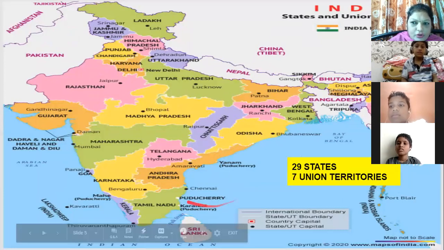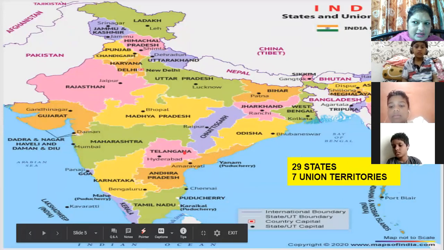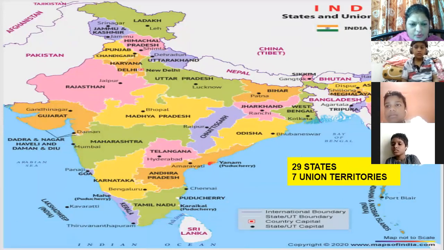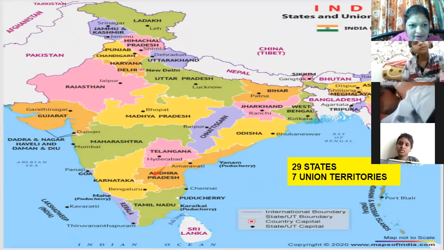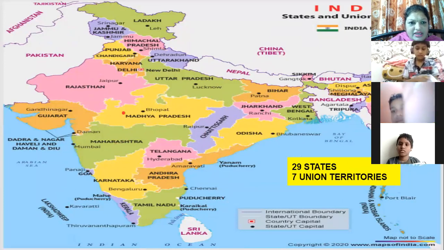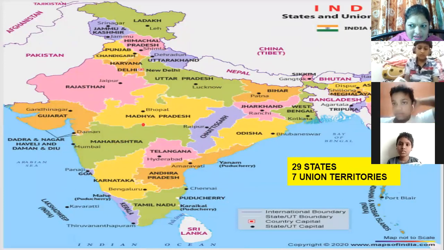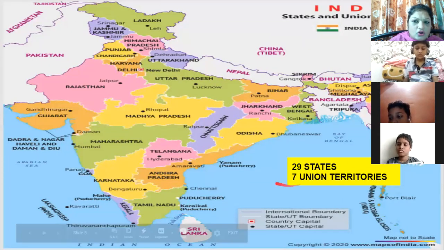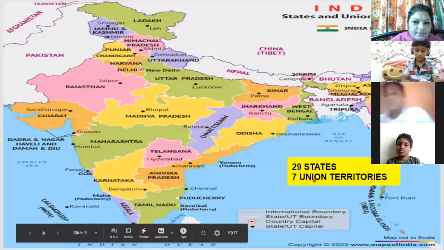Now, according to your textbook, boys, what lesson is there? Lesson number 10. According to your textbook, how many states are there in India? India is a country, but this India is divided into small, small parts. Can you see this? India is divided. What are these parts known as? These are different states, states in India. But how many states are there in India? 29 states and 7 union territories. This is according to your textbook, because the textbook was printed before. 29 states and 7 union territories.